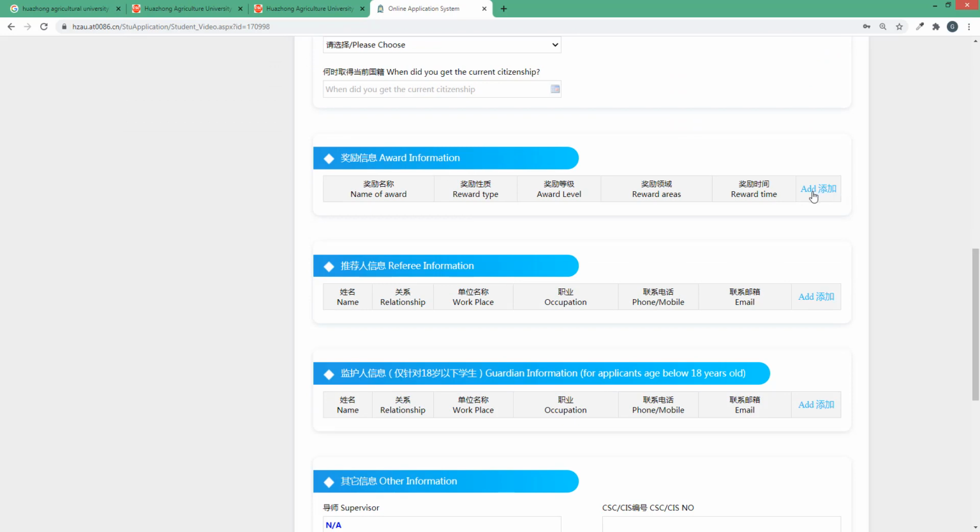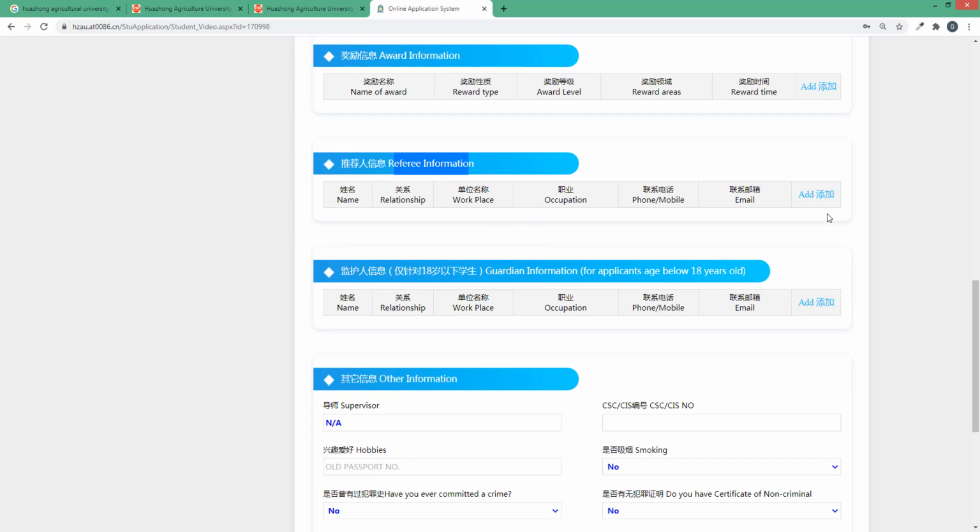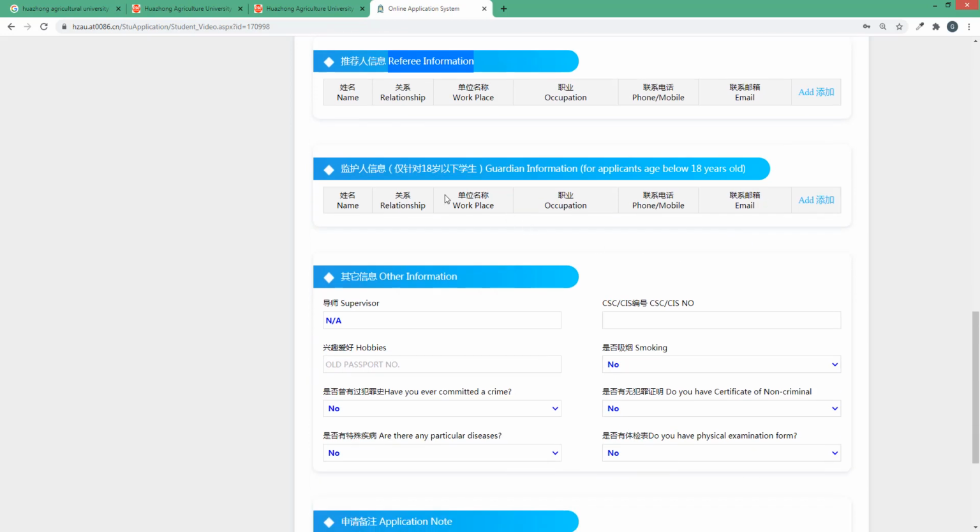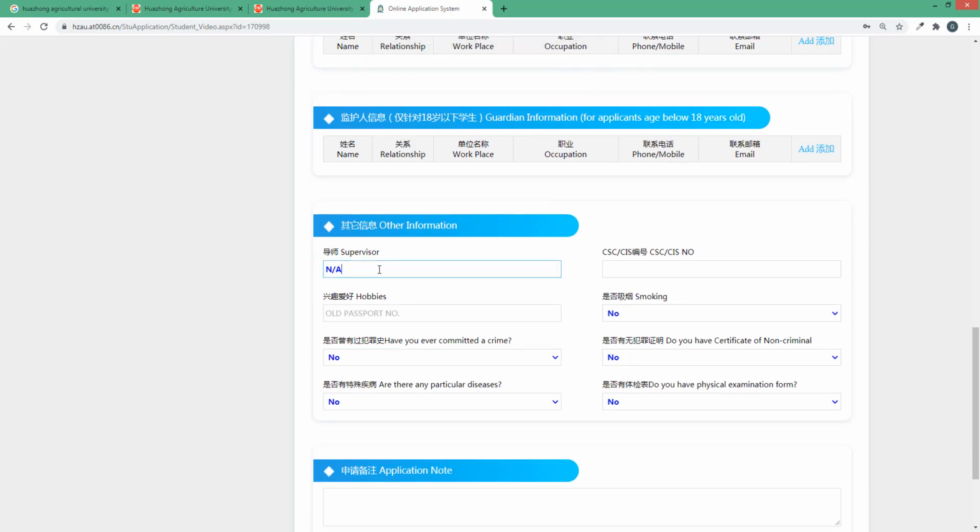Award information, if you have it, then add it, otherwise leave it. Referee information: you can give the details of the same professor who gave you the recommendation letter, or you can leave it blank, or put the details of a friend. Guardian information is for applicants below 18 years old. Then other information, like the supervisor.